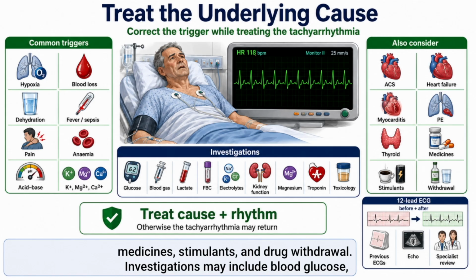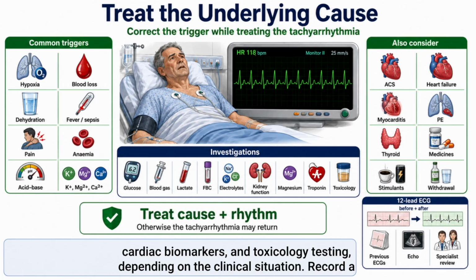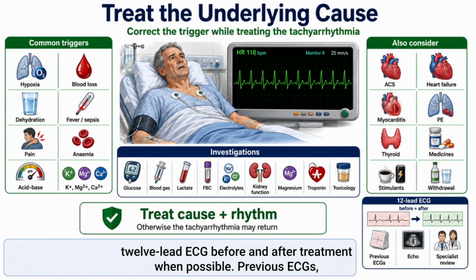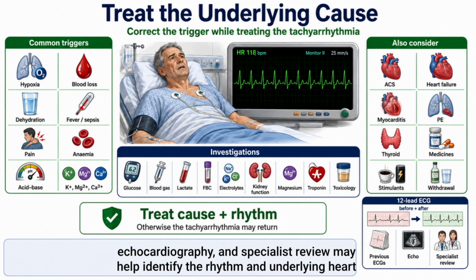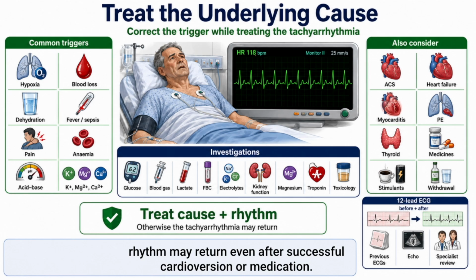Investigations may include blood glucose, blood gas, lactate, full blood count, electrolytes, kidney function, magnesium, cardiac biomarkers, and toxicology testing, depending on the clinical situation. Record the 12-lead ECG before and after treatment when possible. Previous ECGs, echocardiography, and specialist review may help identify the rhythm and underlying heart disease. Correct the cause while treating the tachyarrhythmia. Otherwise, the abnormal rhythm may return even after successful cardioversion or medication.